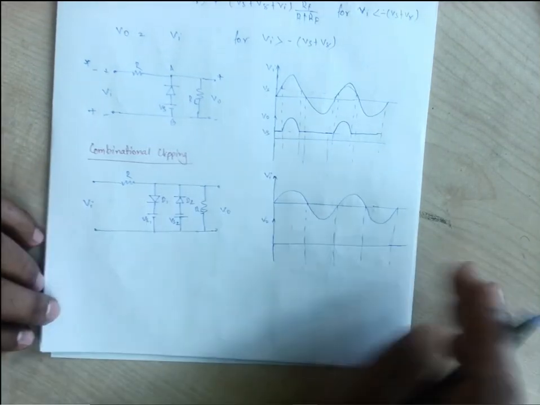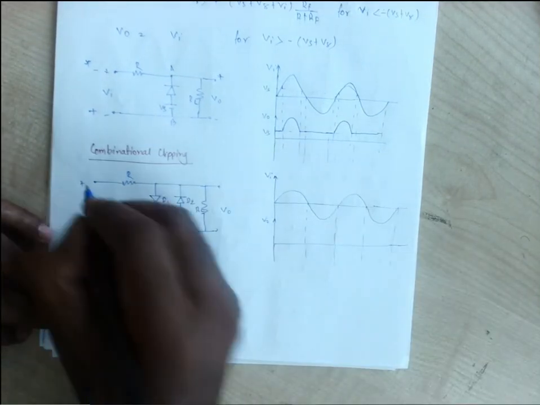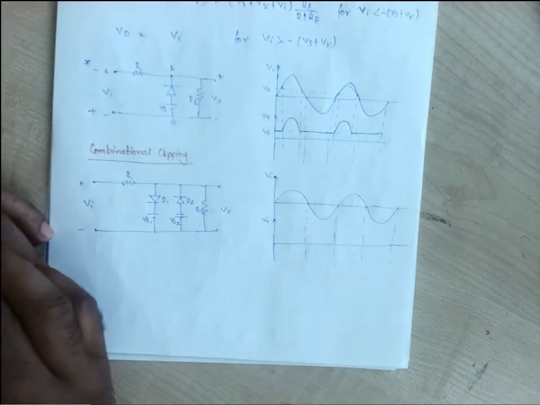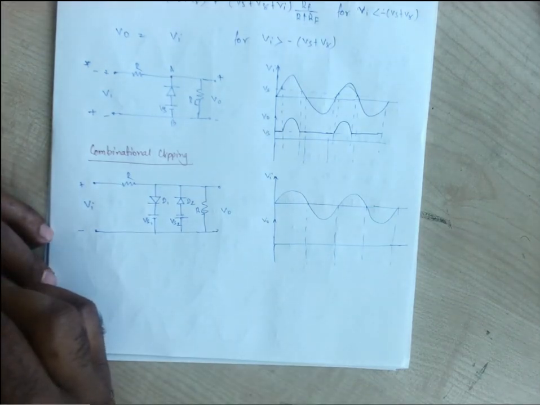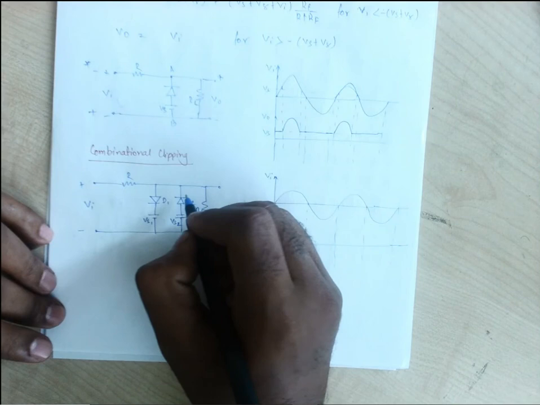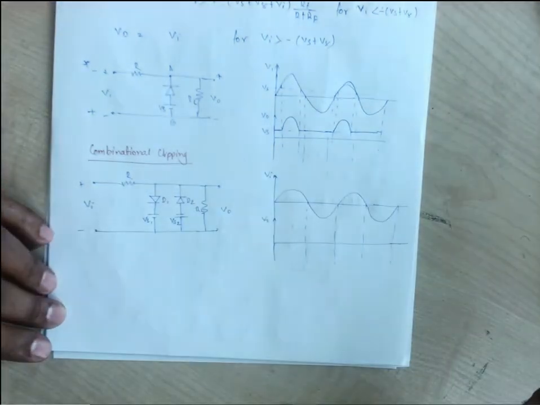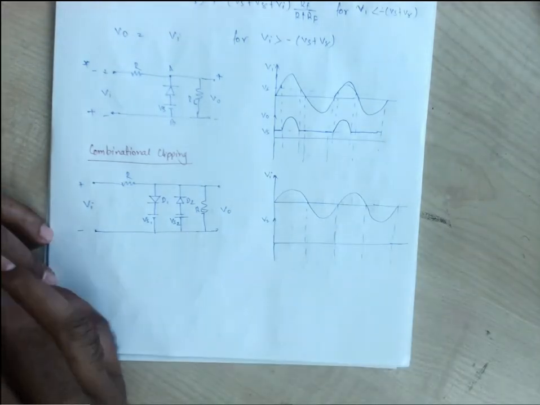Now when Vi is positive, that is for the positive half, this Vs1 is making this diode off. D2 will also be off because the negative has been connected. So the whole output will be across this RL.